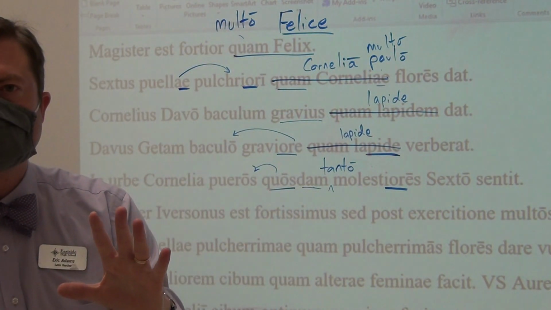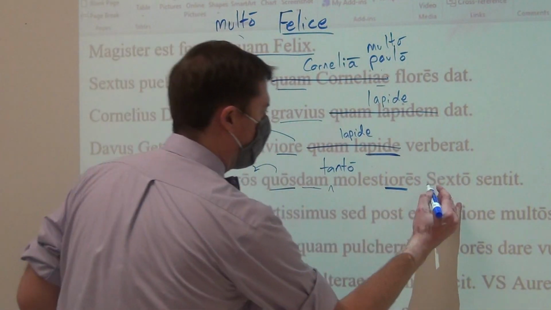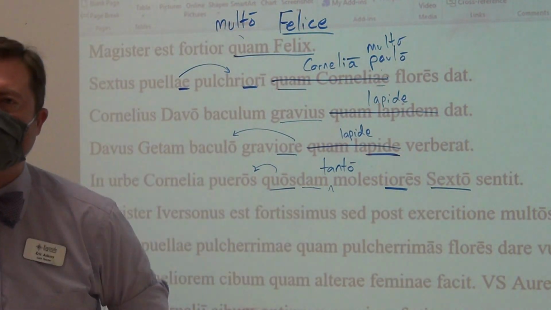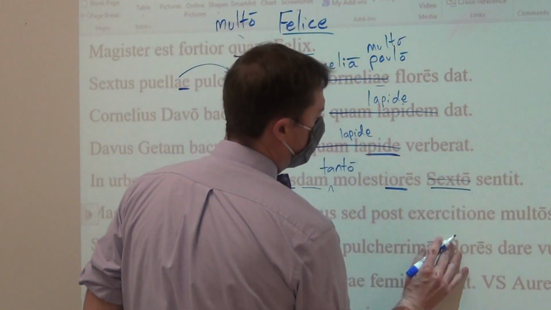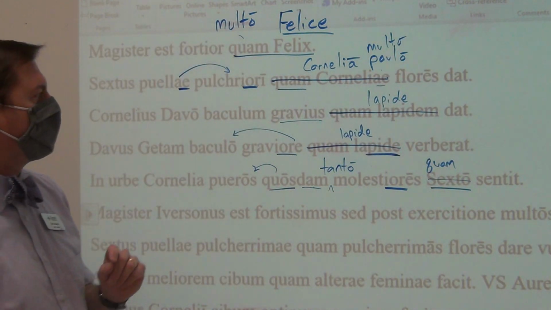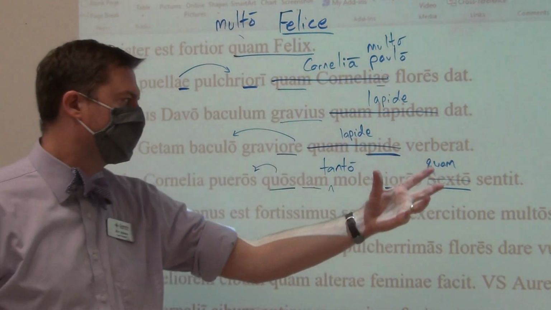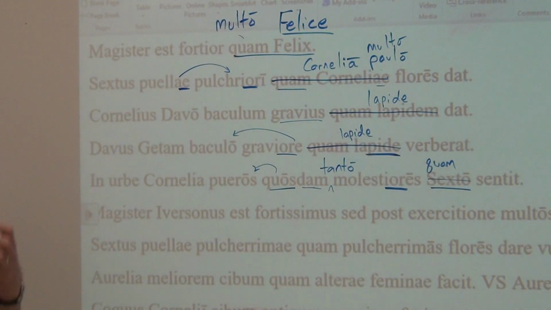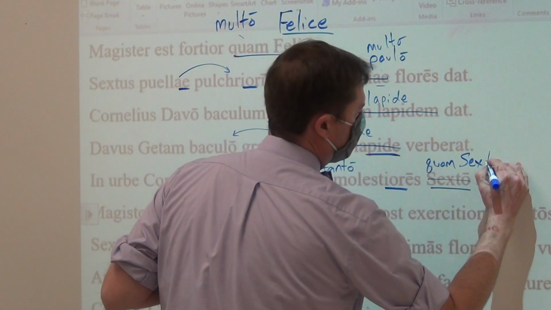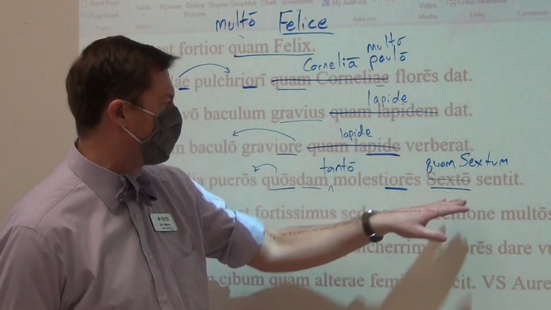Your second word, comparison. To put in the quiz, comparison. That is what we have here: the ablative of comparison. More annoying than Sextus. We could interchange that comparison to incorporate quam. But now, since there's a quam, we would have to put Sextus in the case identical to pueros, because quam requires the word being compared to be in the same case as what it's being compared to. So quam Sextum is the equivalent of sexto.